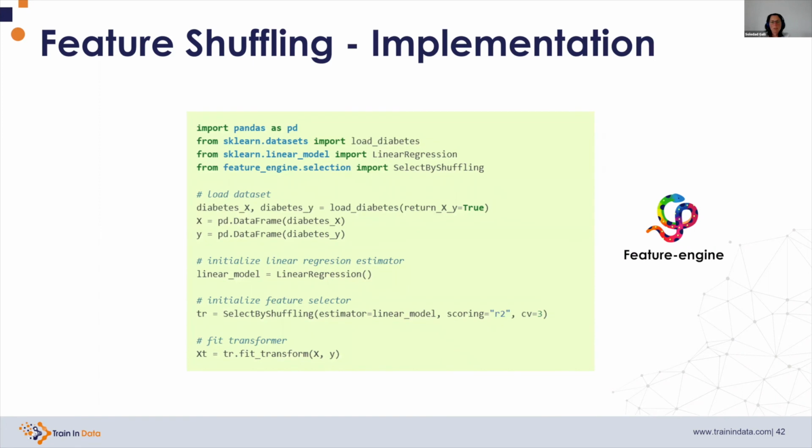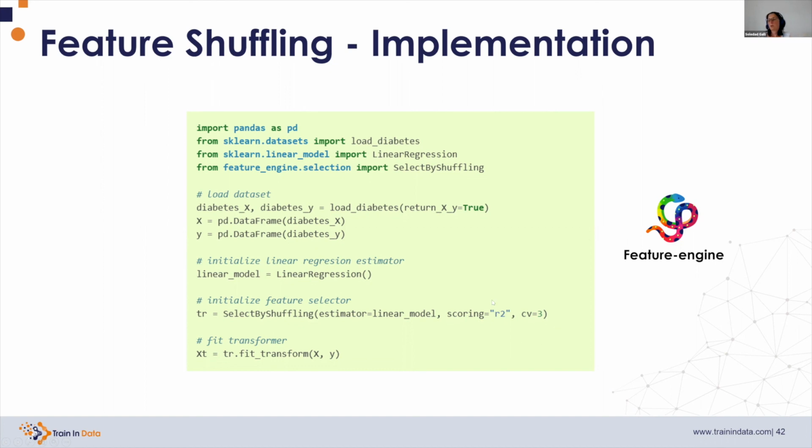The way to implement it is, for example, we call a linear regression model, and then from Feature Engine, we import the SelectByShuffling transformer. We instantiate the linear model first, and then we pass this model as an argument to SelectByShuffling. We determine the metric that we want to optimize. In this case, we're going to measure the performance as the R-square. We can choose any other metric that we want, as long as it is supported by scikit-learn.